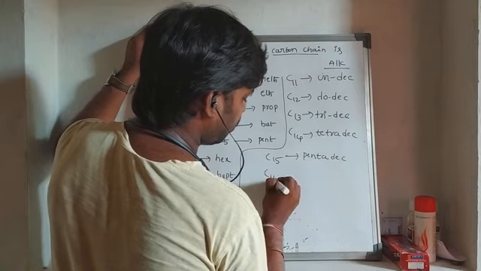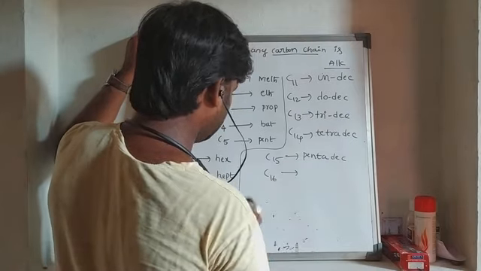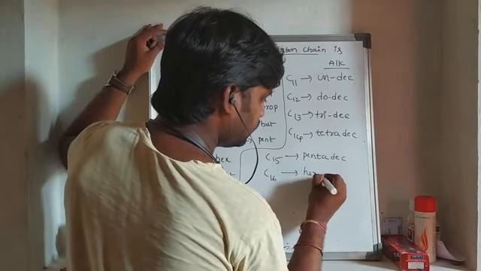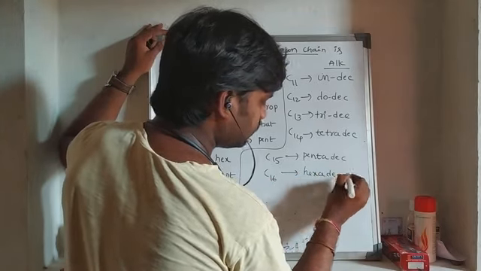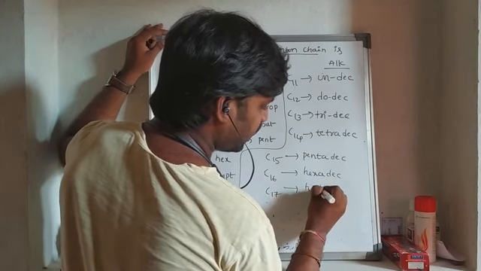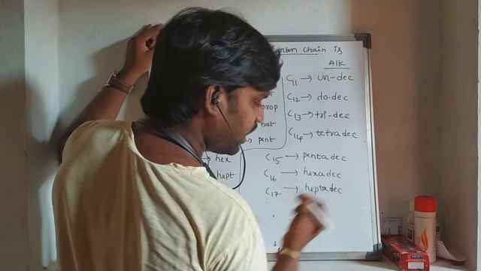If 16 carbon atoms, then it's called hexadec. If 17, heptadec.